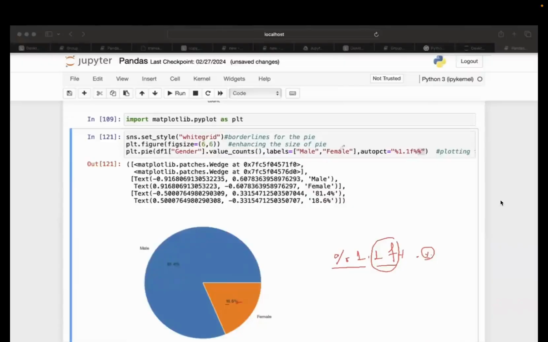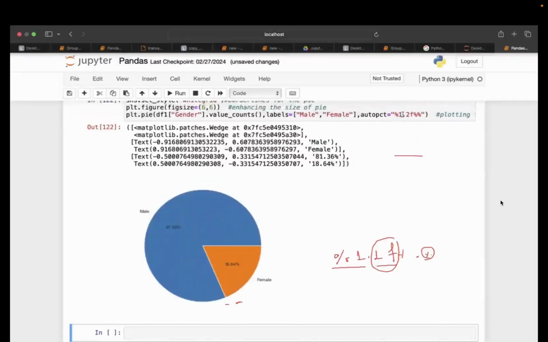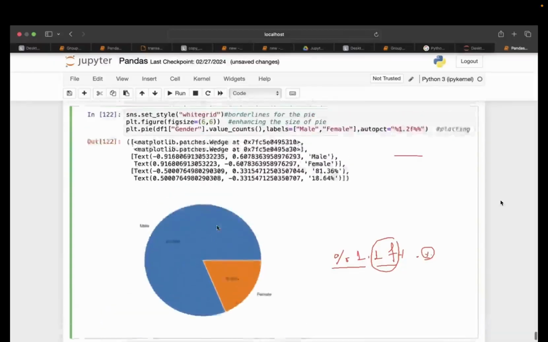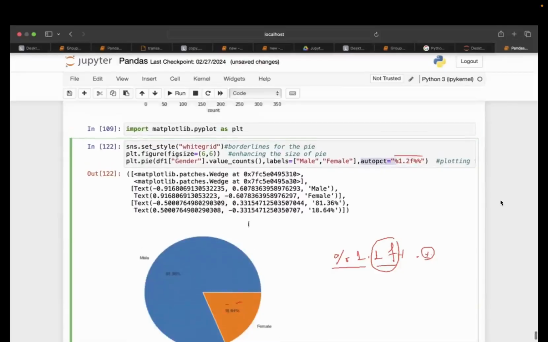You can create the same thing for the dependence as well, but this is going to be similar. You can change the number here, which means you can change 1 to 2. Then it is going to show you till 2 decimal places. But keep this 1 as it is, because this is the responsible number for the calculation of the percentage. So autopct is the parameter here for displaying the percentage. autopct means auto percentage. Labels means you want labels to look like this. Here value counts you are picking for the plotting of the pie.